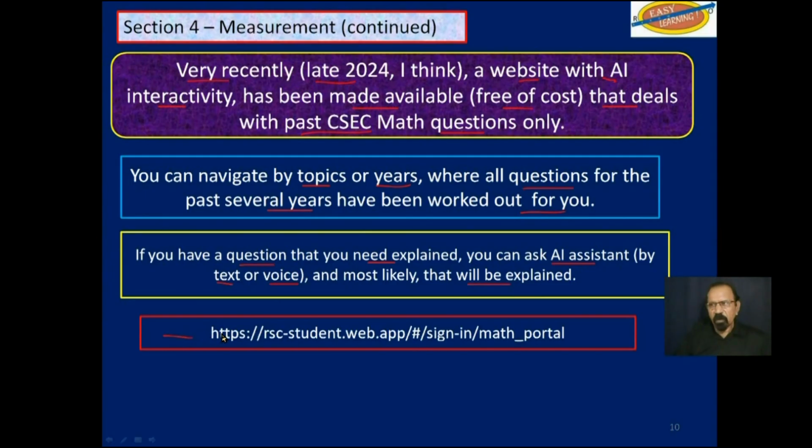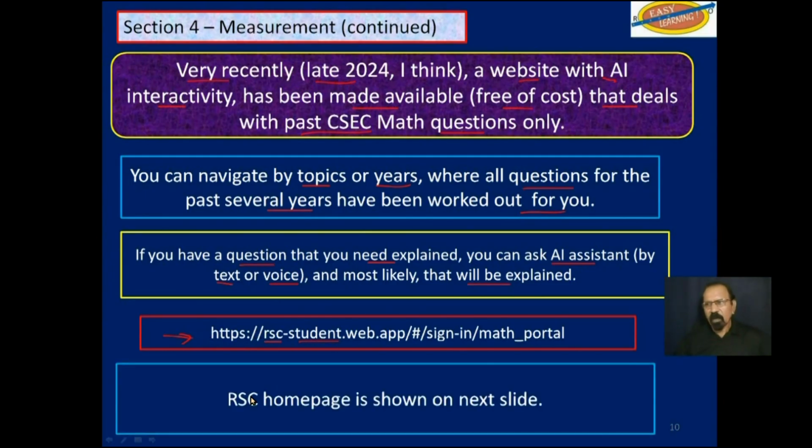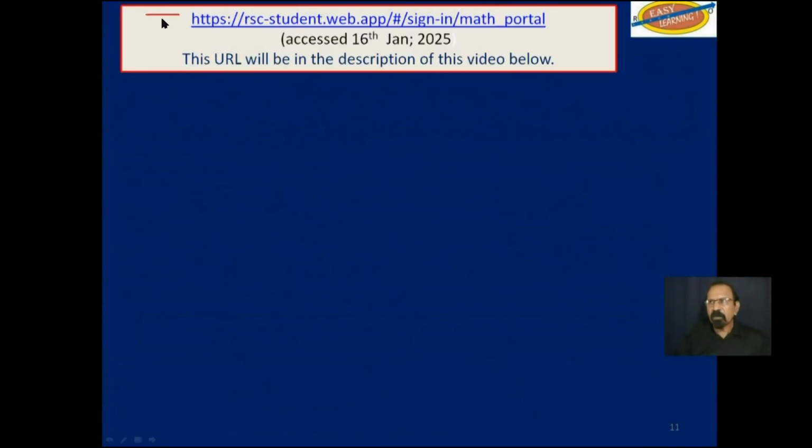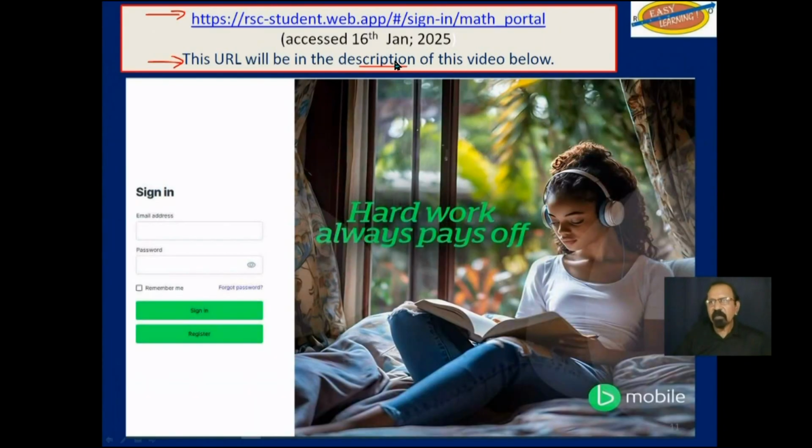So this is the URL for RSC student. And the home page for that site is shown on the next slide. I will include that URL in the description of this video, so it will not be very difficult for you to click on it and get to that site. This is the home page where you have to register or sign in.